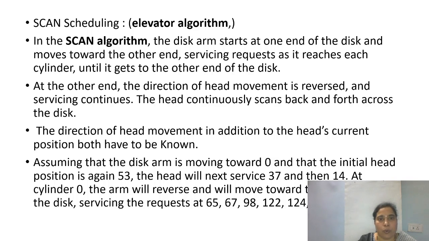So in this example, the movement is towards 0, and the initial head position is again at 53. The head will next service 37. While the head moves from 53 to 0, it gives service to the pending requests, like 37 and then 14, and at cylinder 0 the arm will reverse and move towards the other end of the disk, servicing the requests at 65, 67, 98 and so on.